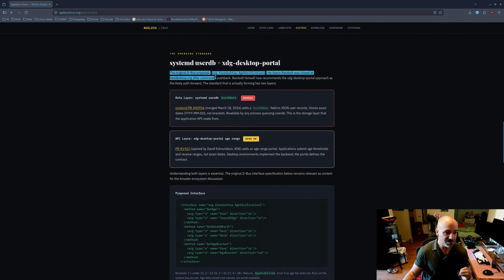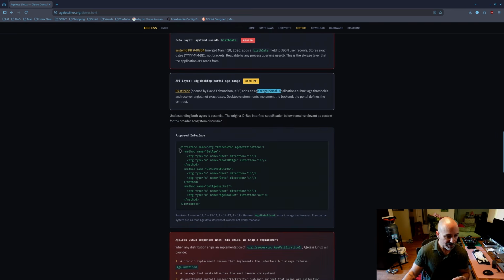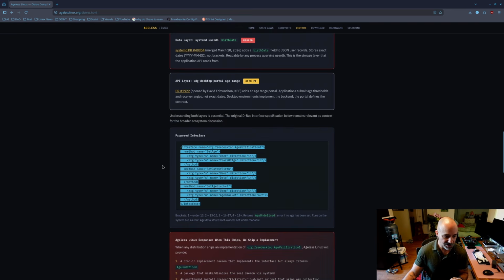And then here is the systemd userdb plus XDG desktop portal proposal going on here. You guys can read this for yourself. systemd PR 40954, merged March 18th, 2026, adds a birth date field to JSON user records. Proposal PR 1922 adds an age range portal. And then here is the code right here. You can check it out.